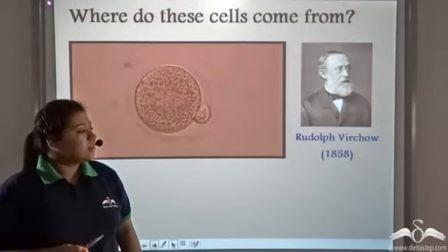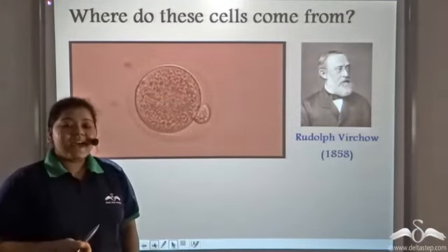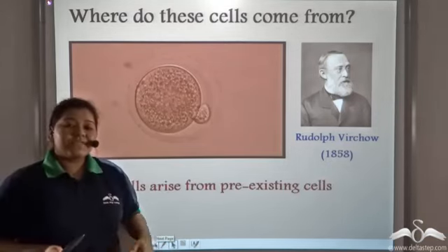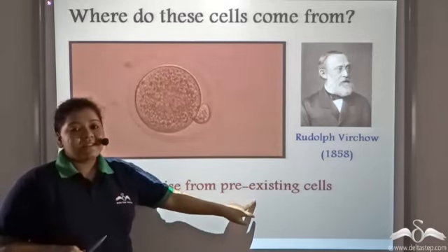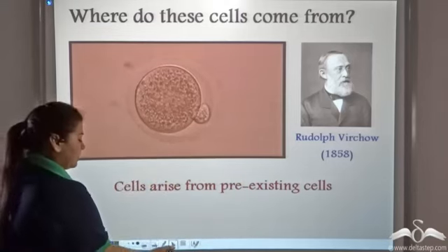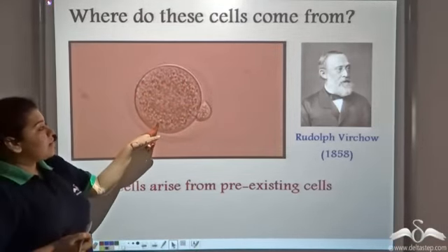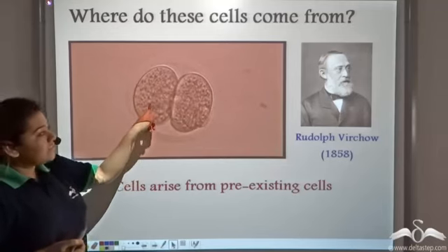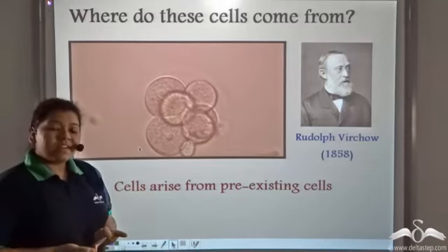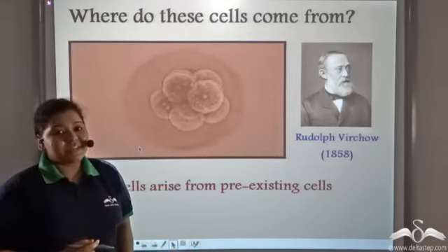A German doctor, Rudolf Virchow, studied cells extensively, and he came to the conclusion that all cells arise from pre-existing cells. Now, what does that mean? How do cells originate? Let us see. See, you can see one cell. Now, this cell divides to form two cells. Two cells divide to form four. And this process continues till an organism is made.